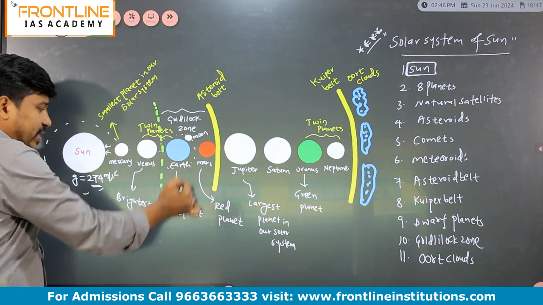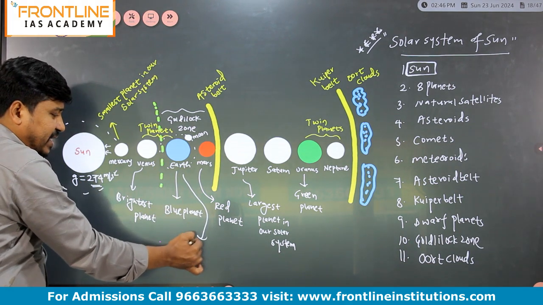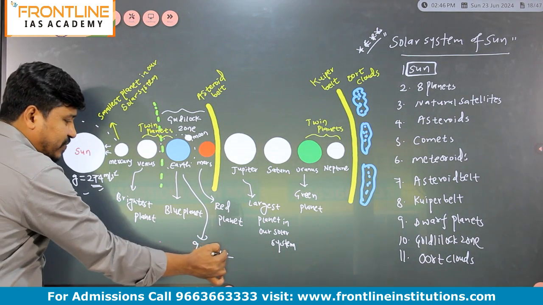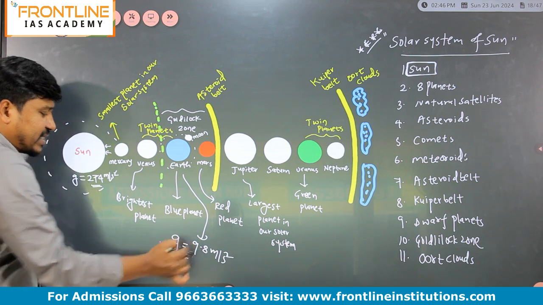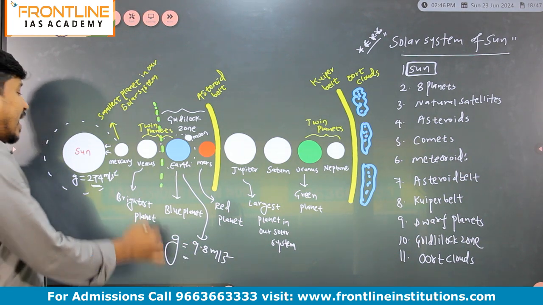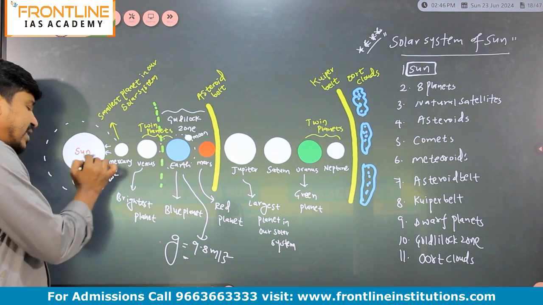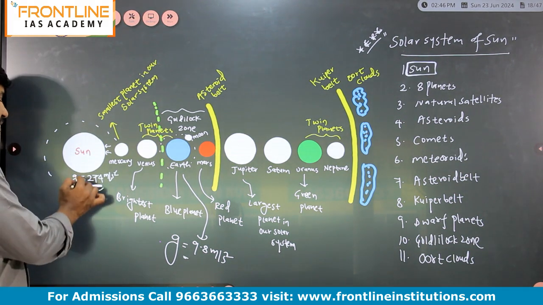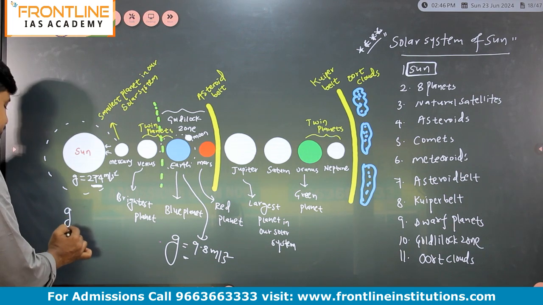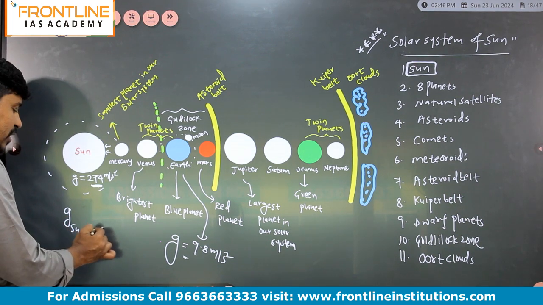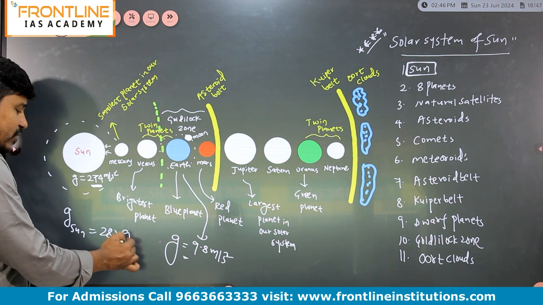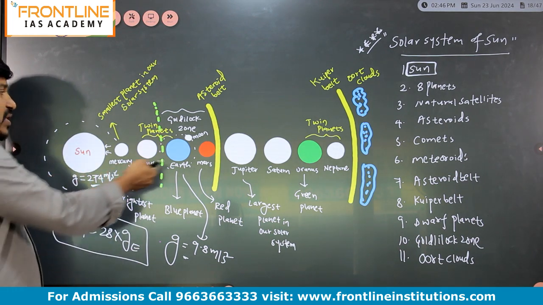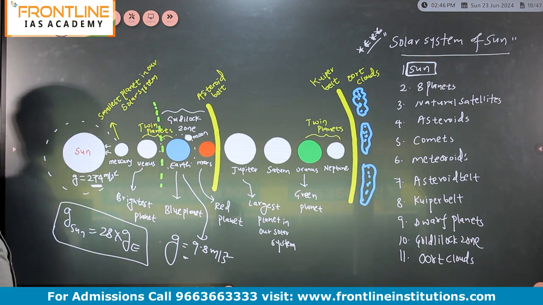If we take Earth, what is the gravity on the Earth's surface? It is 9.8 meter per second square, right? It's the average value of gravity. If you take the Sun, which has gravity of 274 meter per second square, the gravity on the Sun's surface is almost 28 times the gravity on the Earth's surface. So the Sun has huge gravity, and that's why even Earth revolves around the Sun.